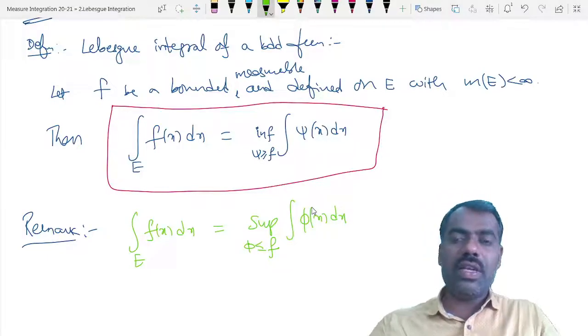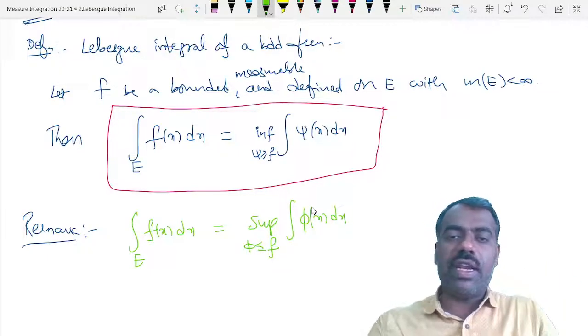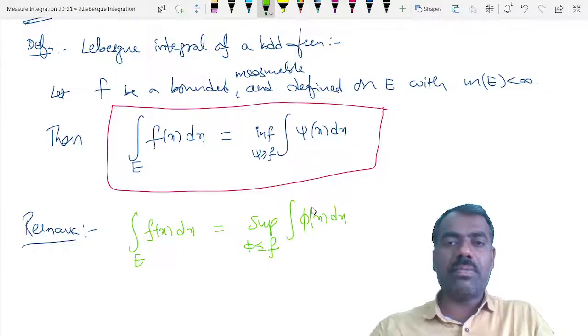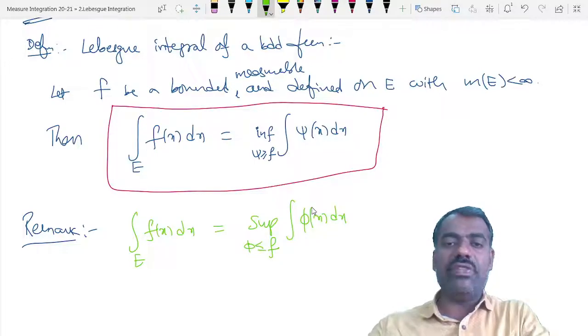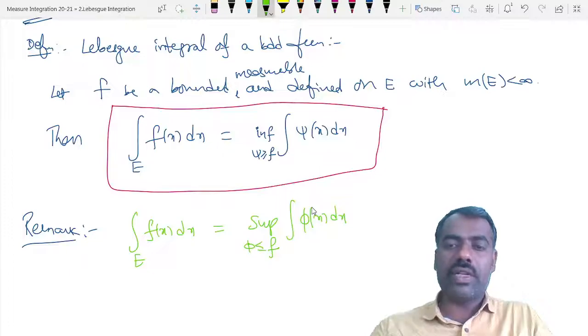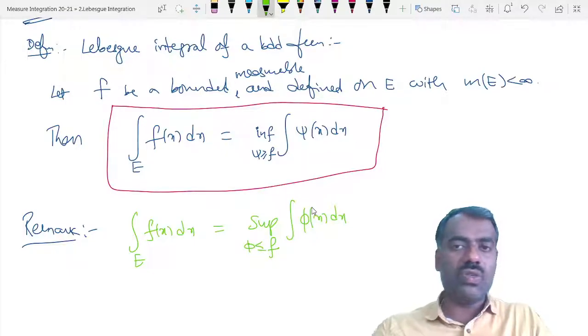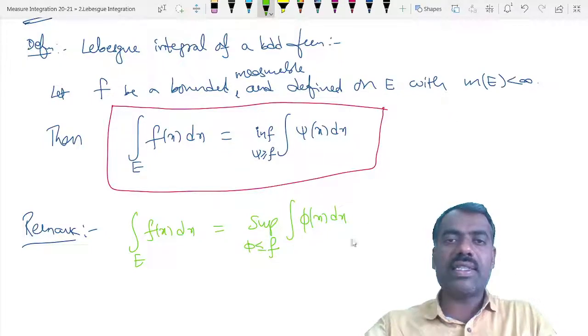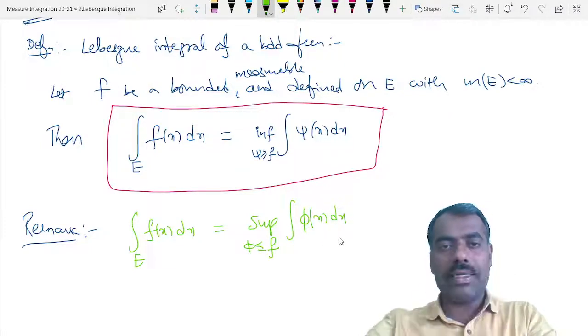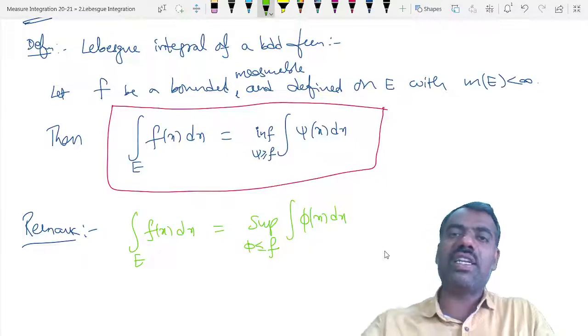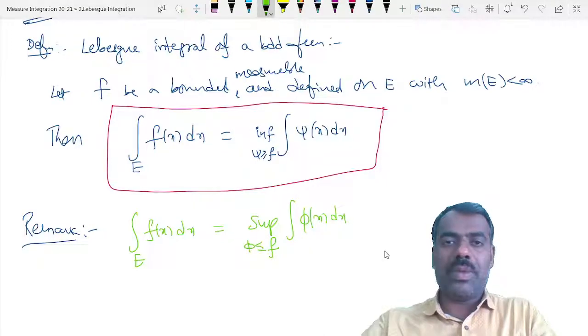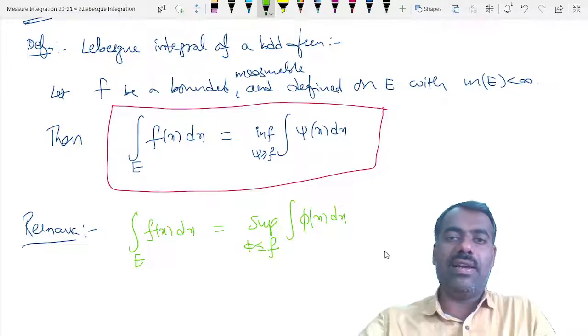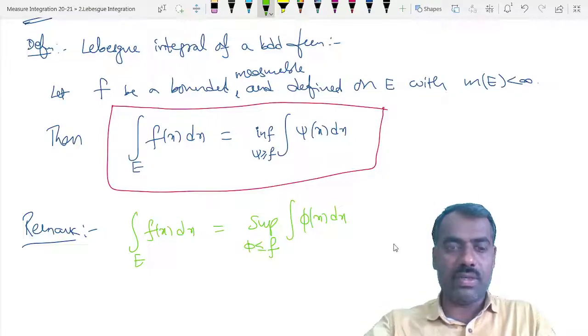So no matter whether we take all simple functions greater than or equal to f, find their integrals and take the infimum, or we take all simple functions less than or equal to f, find their integrals and take the supremum, both are the same. In the next class we'll discuss some properties of this Lebesgue integral of a bounded function, and we'll define how we can define the Lebesgue integral of a non-negative function. Okay, we'll stop here.